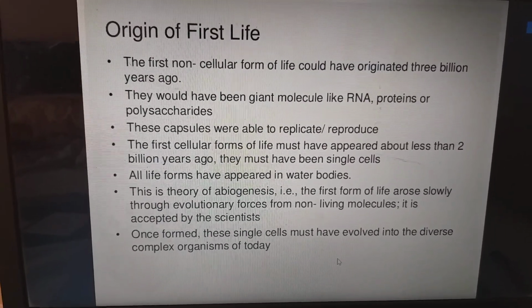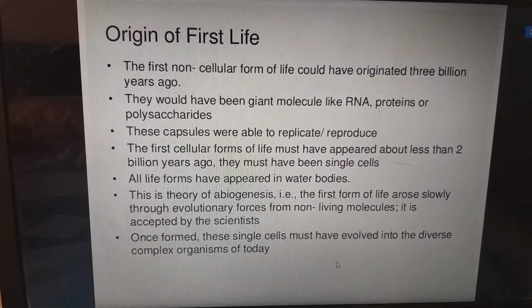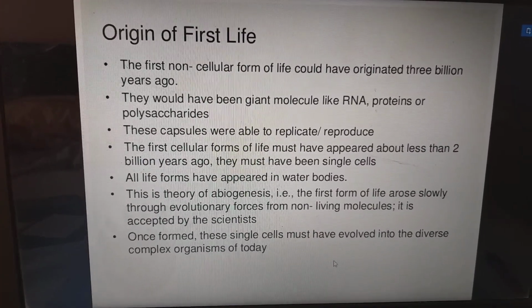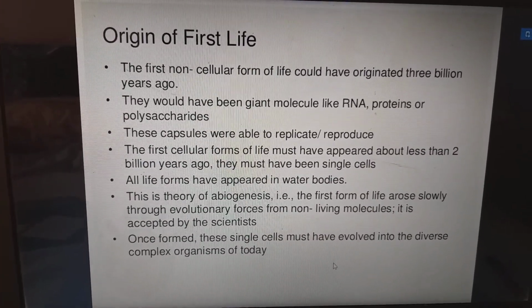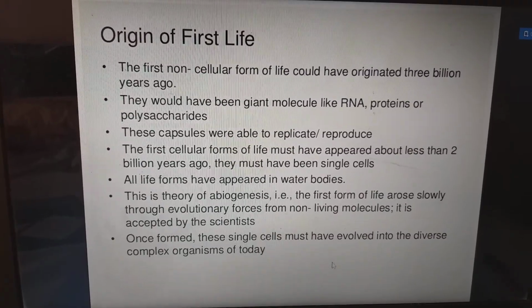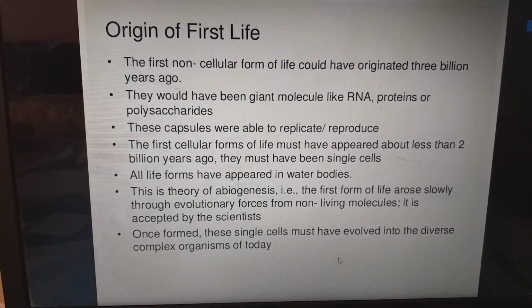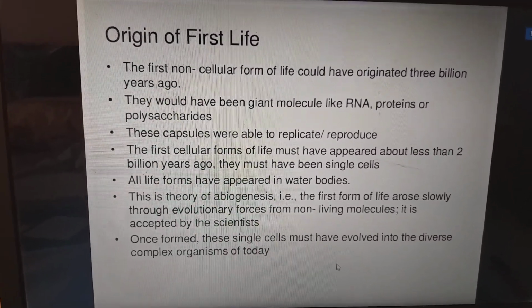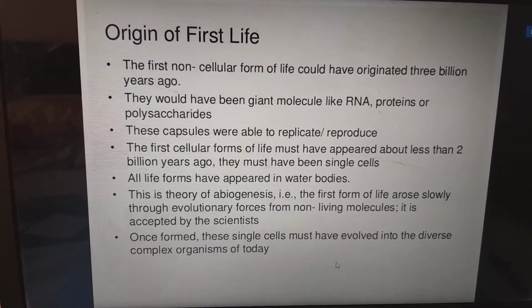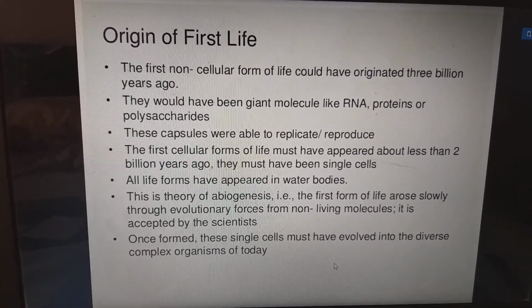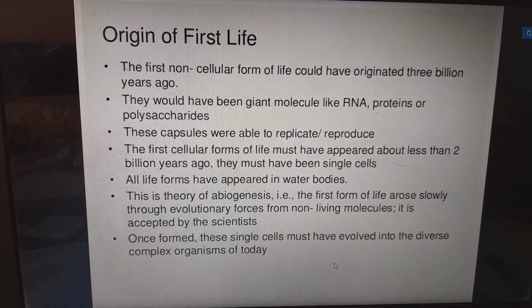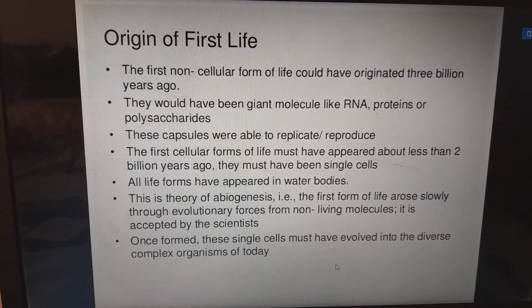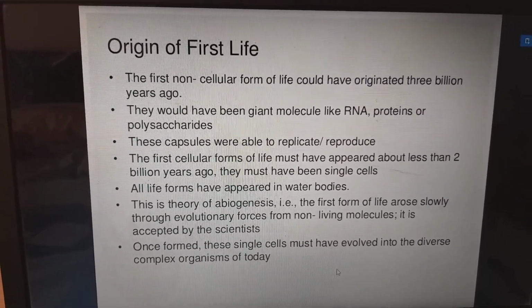They must have been single cells. All life forms have appeared in water bodies. This is the theory of abiogenesis, that is, the first form of life arose slowly through evolutionary process from non-living molecules. It is accepted by the scientists. Once formed, these single cells must have evolved into the diverse, complex organisms of today.